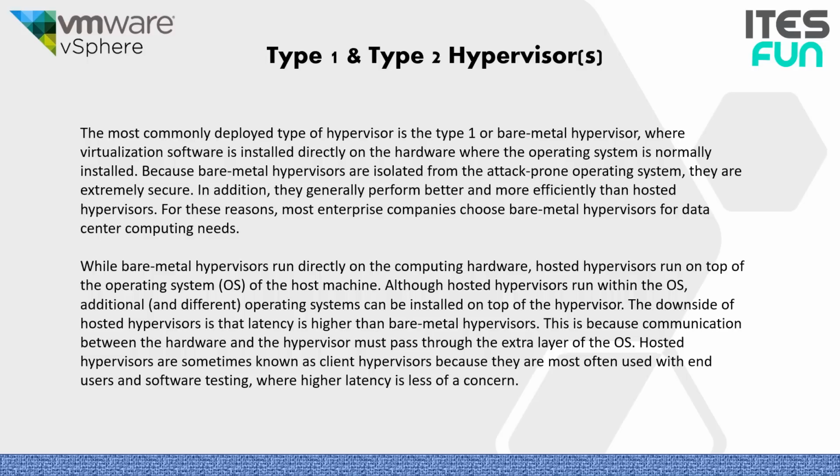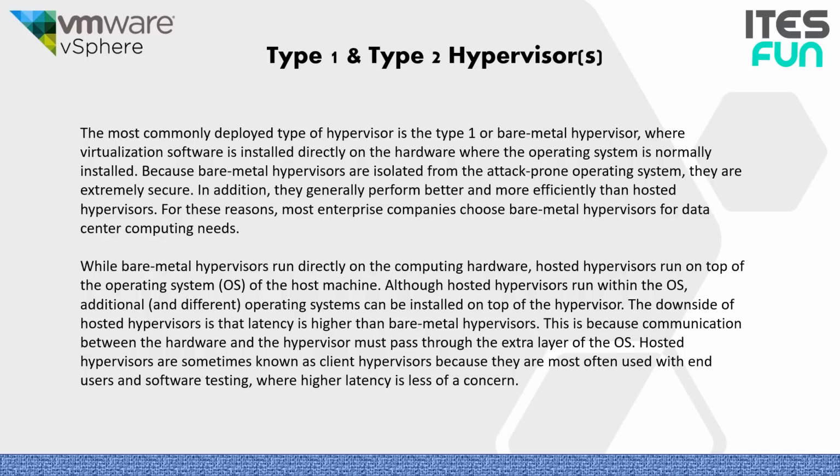Also, while bare metal hypervisors run directly on the computing hardware, hosted hypervisors run on top of the operating system of the host machine. Although hosted hypervisors run with the OS, and additional operating systems can be installed on top of the hypervisor, the downside of hosted hypervisors is that latency is higher than bare metal hypervisors.